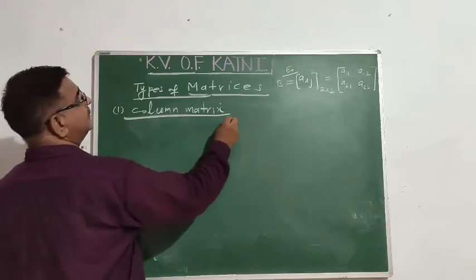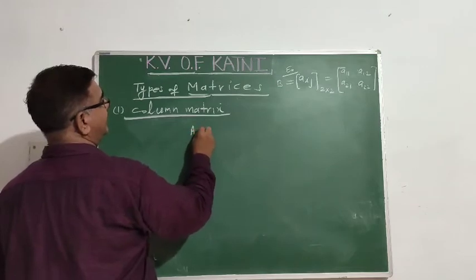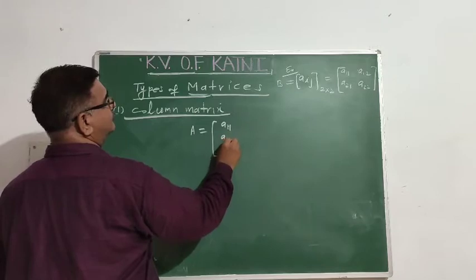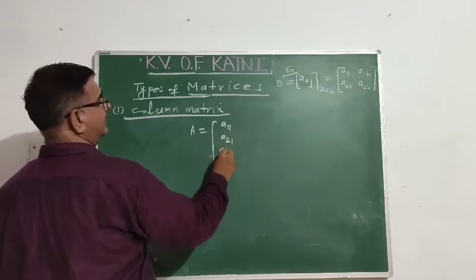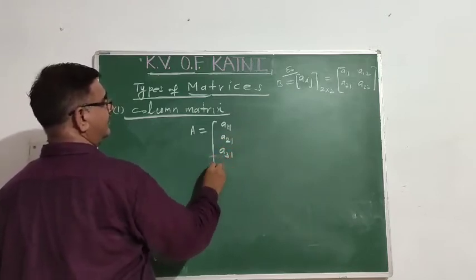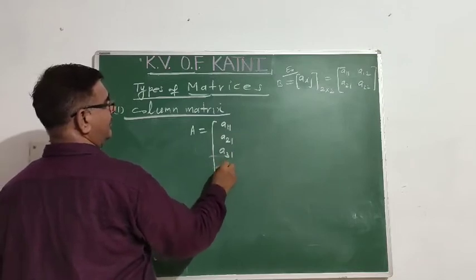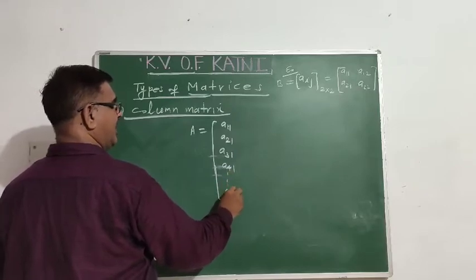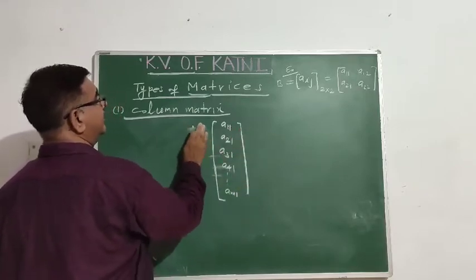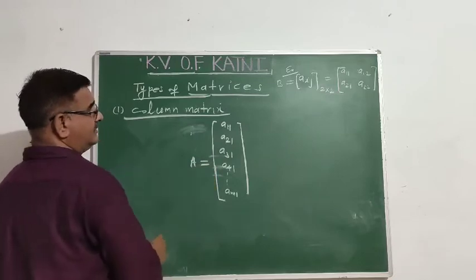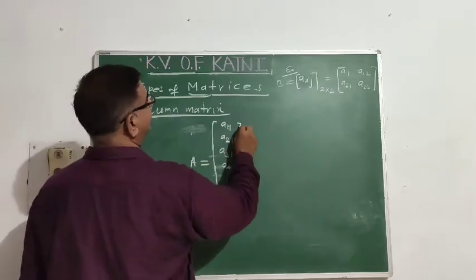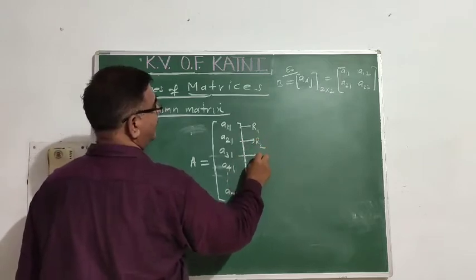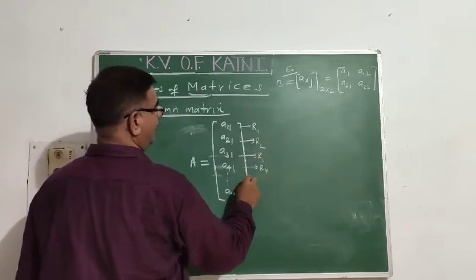For example, you write a matrix A equal to A11, A21, A31, A41, and so on, AM1. Tell me, what is the order of this matrix? How many rows are there? 1, 2, row number 3, row number 4, and so on.